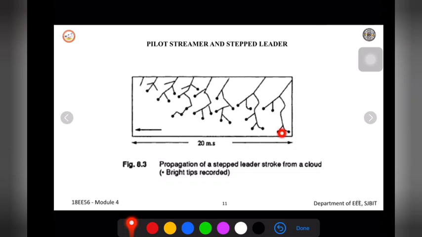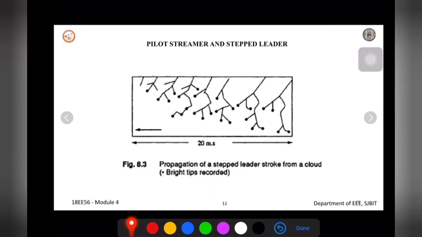So by the time the stroke reaches the ground and comes sufficiently near to the ground, if you see here, the charge is coming near to the ground. So the electric field intensity on the ground side will be sufficiently large. So at this point, what happened? The ground potential will be very, very large, because already there is a huge amount of potential in the ground. So now what happened? There will be a positive charge returned to the cloud. The positive charge will return to the cloud.